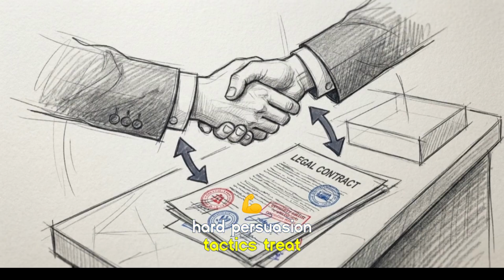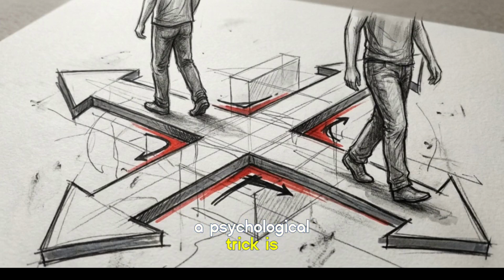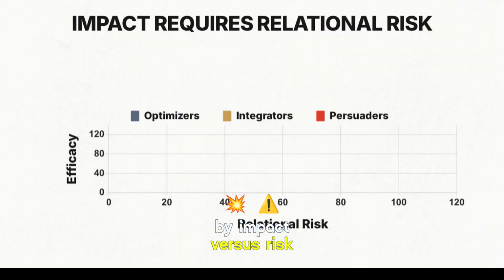Hard persuasion tactics treat human interactions purely as transactional exchanges. They are highly effective at getting what you want today, but they are deeply corrosive to your long-term trust. Knowing how to execute a psychological trick is useless without understanding its relational cost. The chart maps tactics by impact versus risk.